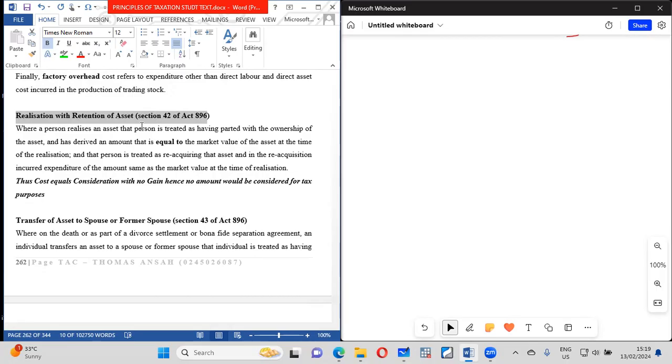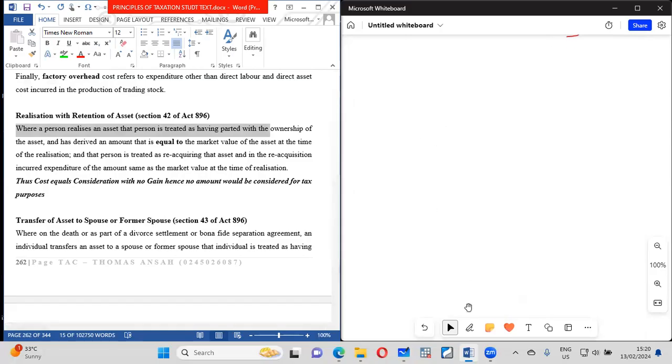It's like you sold it, you bought it back, kind of. So in that case, where a person realizes an asset, that person is treated as having parted away with the ownership of the asset, and he has derived an amount that is equal to the market value of the asset at the time that he sold the asset.